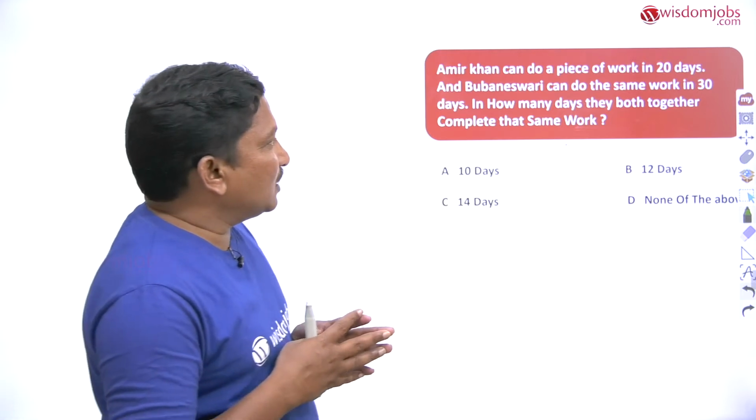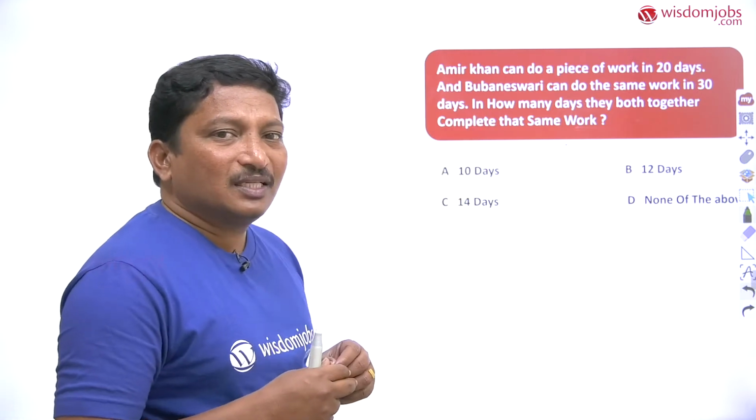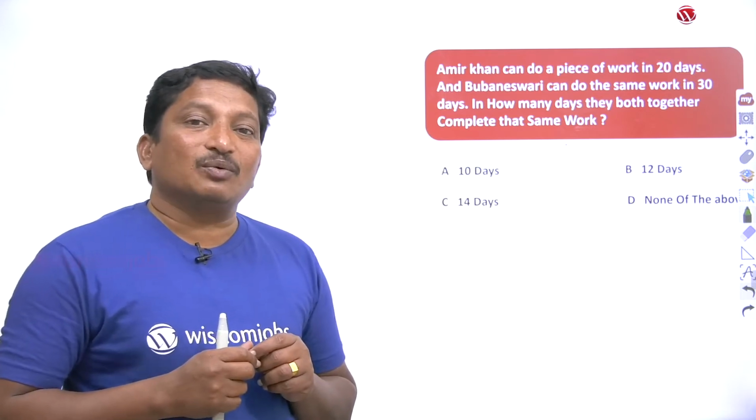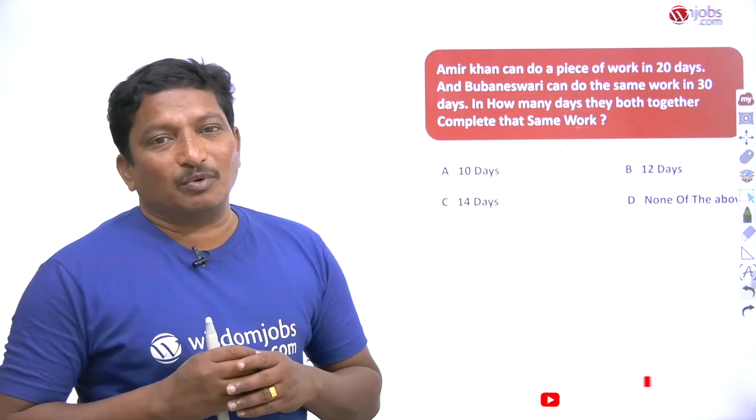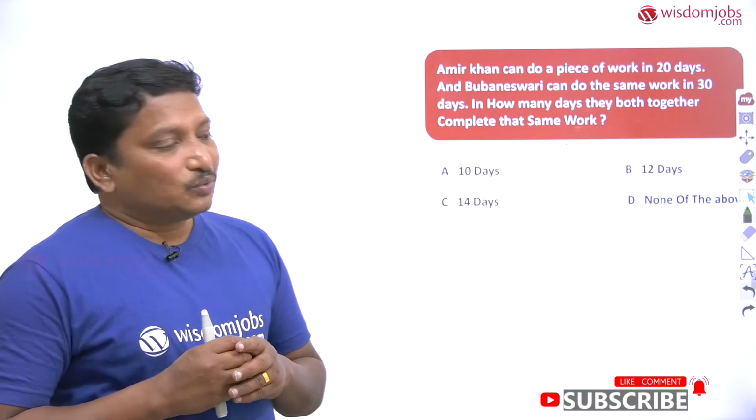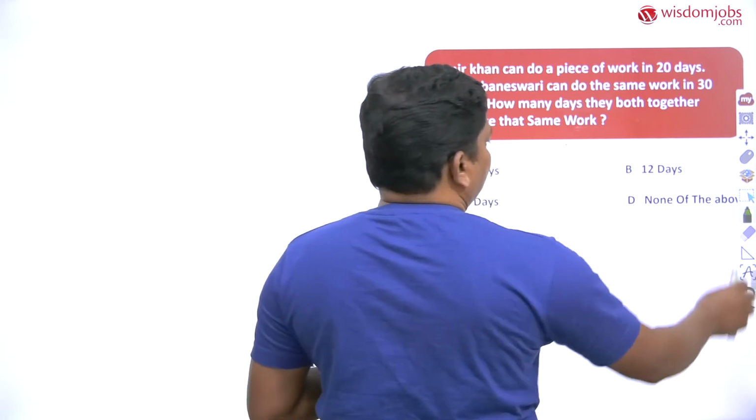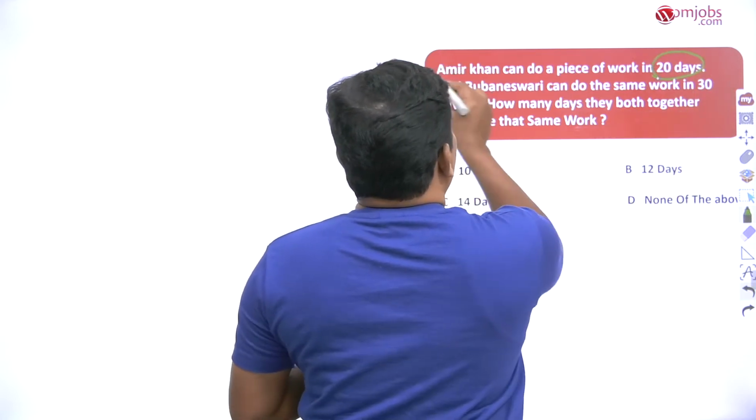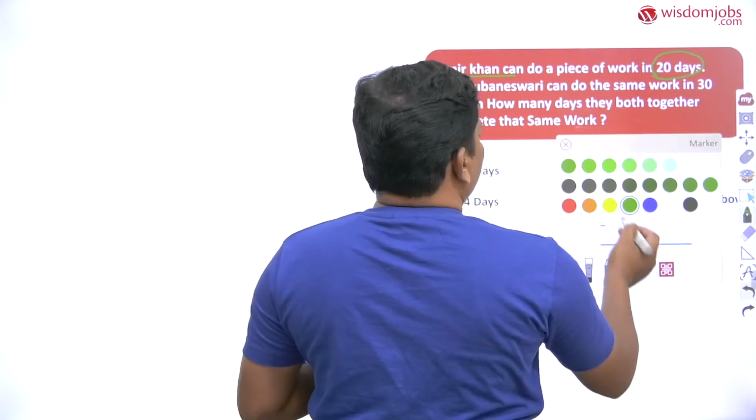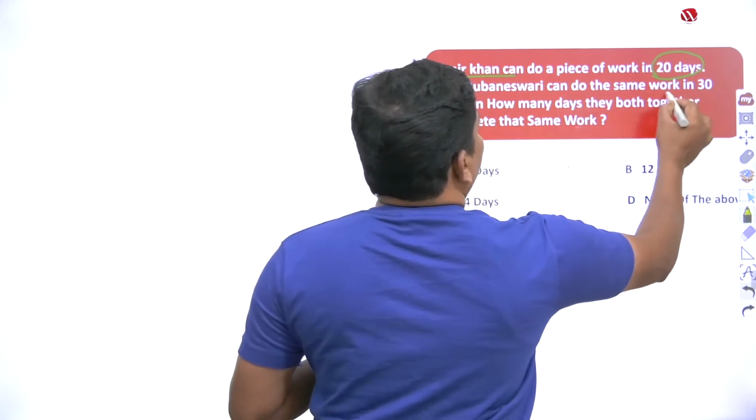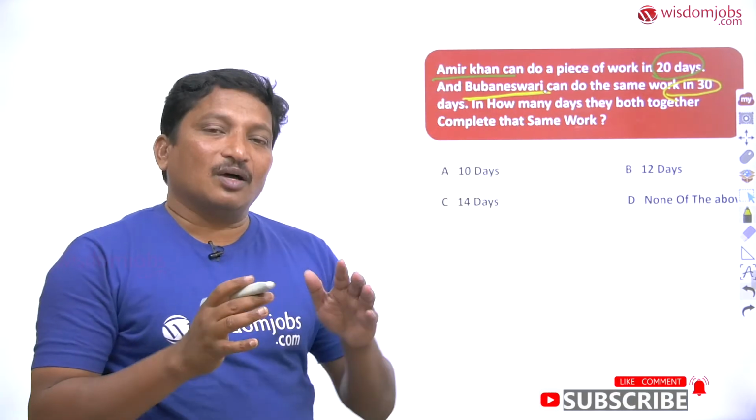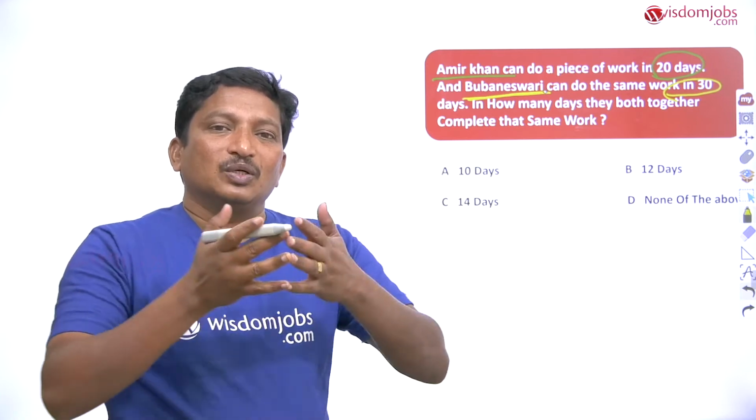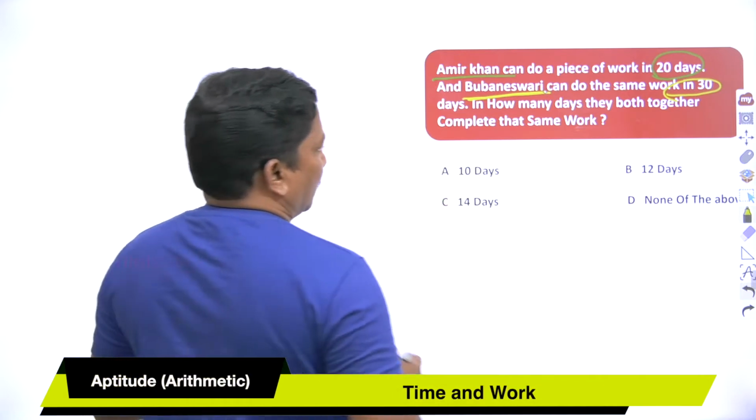In this question, two numerical values are given. One person, Amir Khan, can do the piece of work in 20 days. The second person, Bhubaneswari, does the same work in 30 days. So the 20 days is what Amir Khan is capable of, and 30 days is what Bhubaneswari is capable of. The question is, in how many days will both of them together complete the work? Let's move on to the solution from the exam point of view.